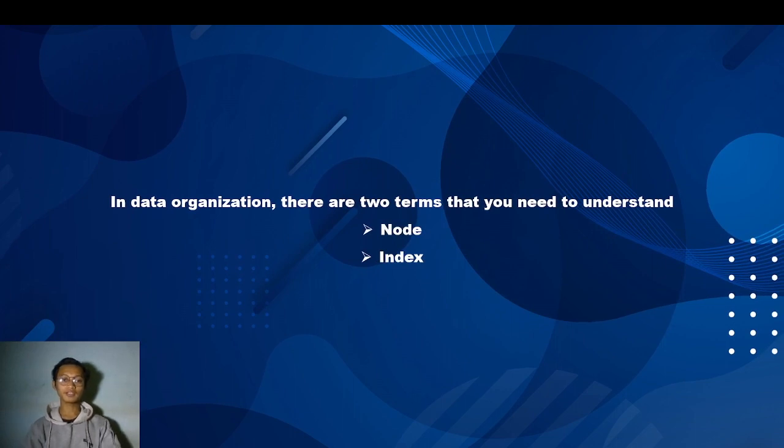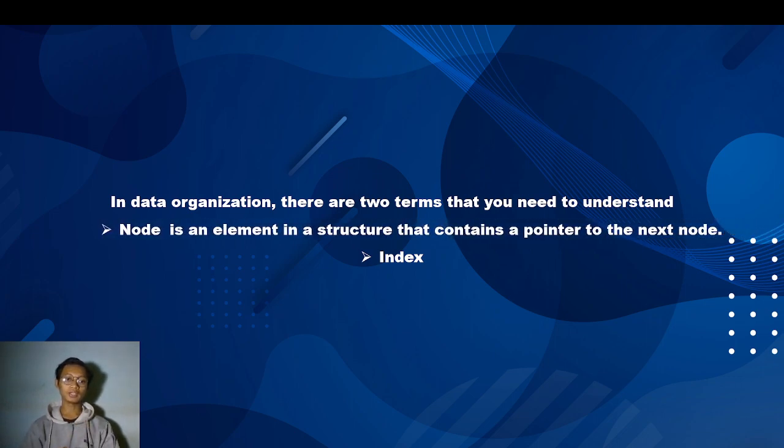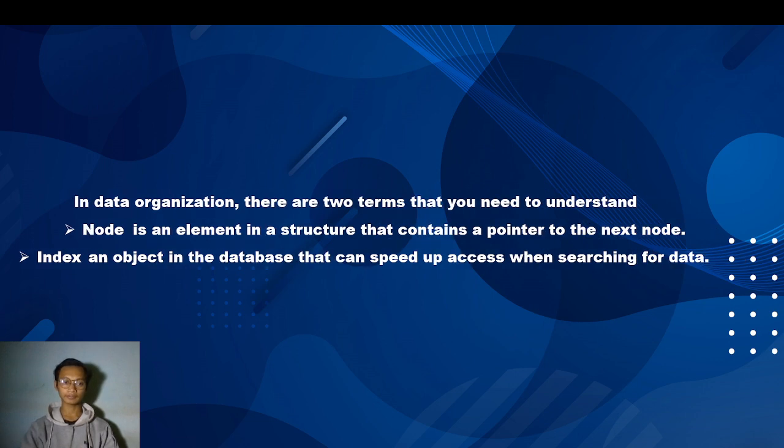Now, in data structures, there are two terms that you need to understand. Number one is node and number two is index. What is node? Now, node is an element in a structure that contains a pointer to the next node. And next, what is the index? Now, index is an object in the database that can speed up access when searching for data.